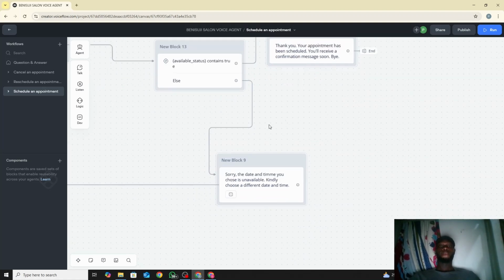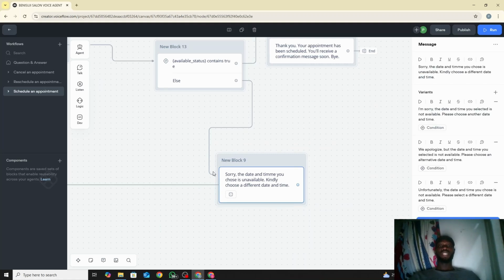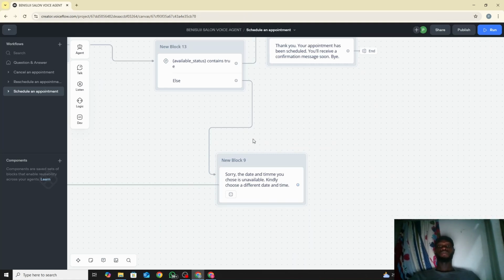Now the other one is if available is false. I could have said if available is false, it should also call to attention, but if it's not true, then it's false. So I just put else. It has to be true or it has to be false. I could have said if available status contains false, go to a section, but there was no need for that, because available status contains false is the same thing as else. If it's not true, then it is false.